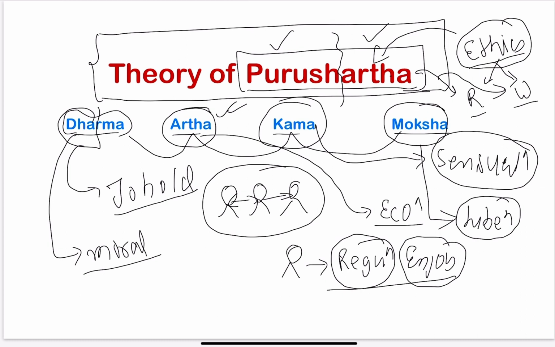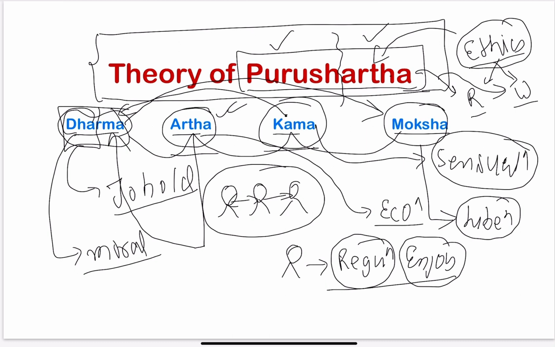In short, you are allowed to earn money, but you should not leave the path of dharma. Again, you are allowed to have sensual pleasure, but that sensual pleasure should be within the wall of dharma. You are free to earn money, but without breaking the rule of dharma. You are free to have sex, but do not break the rule of dharma. When a man follows the concept of artha and kama within the four walls of dharma, then he gets something which is called moksha. So this is the theory of Purushartha.